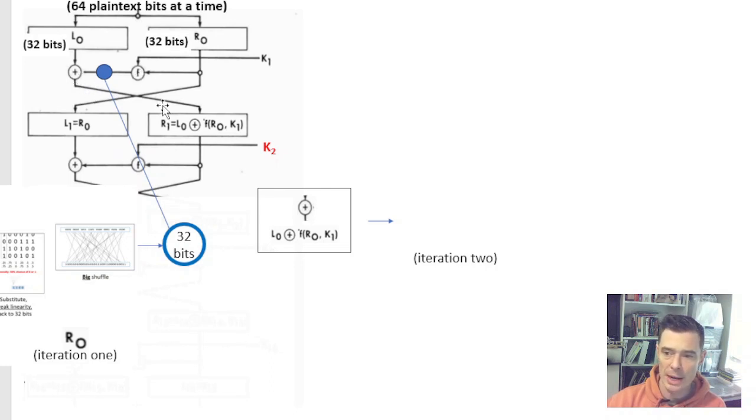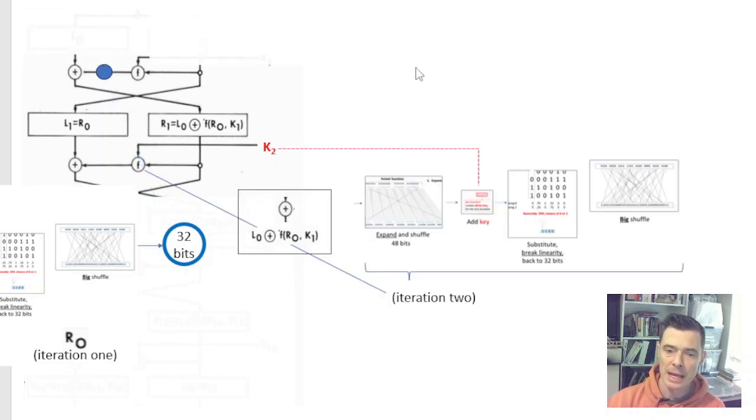We are on our way now to the second iteration, and this crisscrossing here and this XOR, think of this as just more shuffling that's going on. These XOR combinations are bringing in all 64 bits of the plain text that we're dealing with. So it's more shuffling, and we're going to start the second iteration. This is iteration 2. Expand. We get a new key.